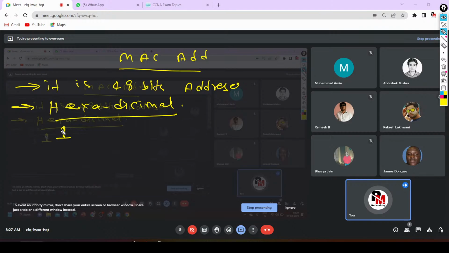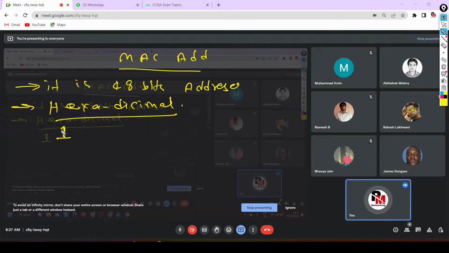To write 15 in binary, how many bits are required? 1, 1, 1, 1. 4 bits are required. So the minimum value of hexadecimal will be 0 and the maximum value will be F. If all 4 bits are 0, your hexadecimal value will be 0. And if all bits are 1, your hexadecimal value will be F. So you need 4 bits to write one character of hexadecimal.